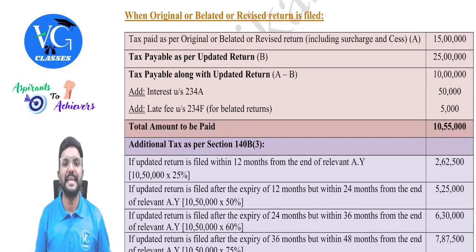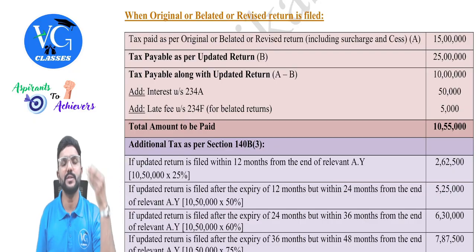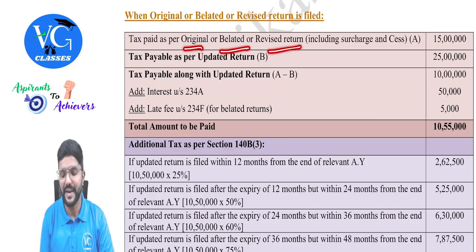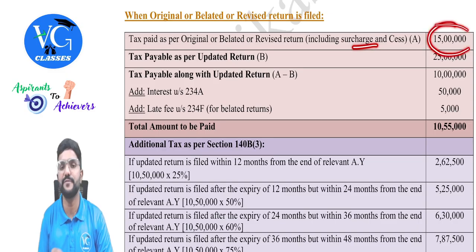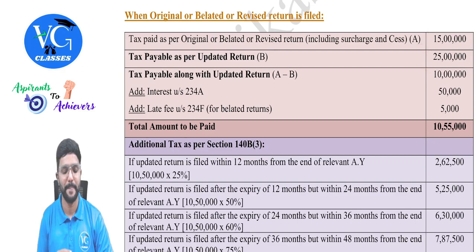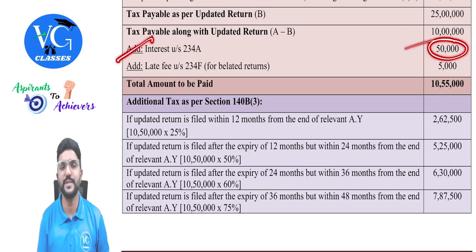When original or belated or revised return is filed, assessee has already filed a return, but now he wants to change the figures in that, for which he wants to file updated return. So I have given an example here. Tax paid as per original or belated or revised return, including surcharge and cess, assume is 15 lakh. But tax payable as per updated return is 25 lakh. That means there is a short payment of how much, guys? 10 lakh. So now assessee has to pay along with updated return 10 lakh. And as there is a delay in payment of this, assume there is an interest of 50,000.